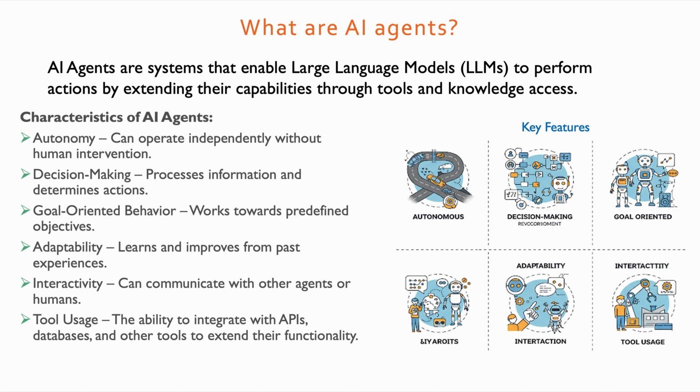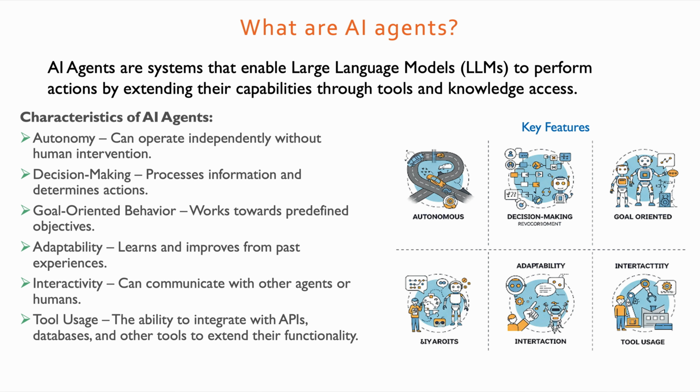The next feature of AI agents is adaptability. They learn and improve from past experiences. So if you had some conversation earlier with these AI agents and you give them your next question, they will take the past conversation history and experience in context before they answer your next question. So these AI agents are very much adaptable to new situations, and they learn from past experiences.